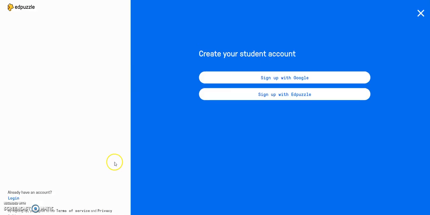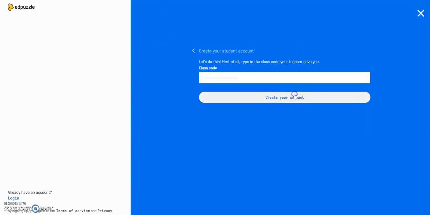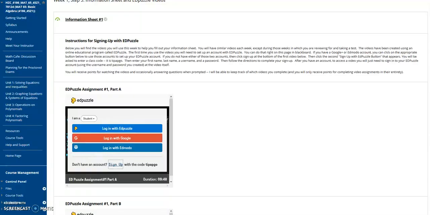When you click sign up, it'll take you to the EdPuzzle website, and you'll just click sign up with EdPuzzle, and it's going to ask you for a class code. Now this class code is up here in this paragraph that will repeat what I'm saying now. These are the instructions for signing up with EdPuzzle. So the class code is TIPAPGO.